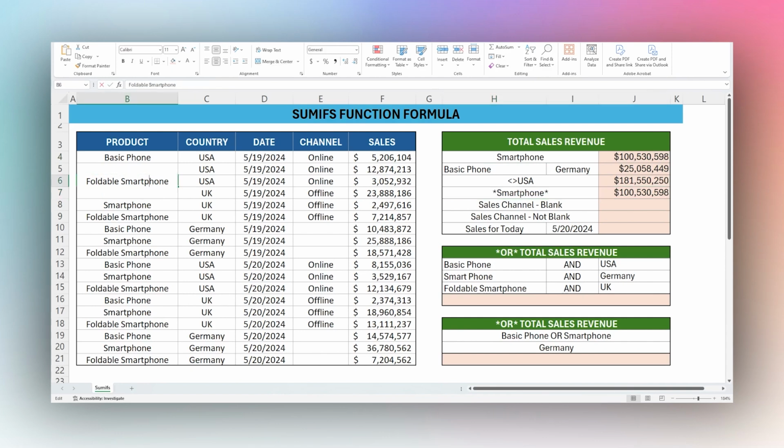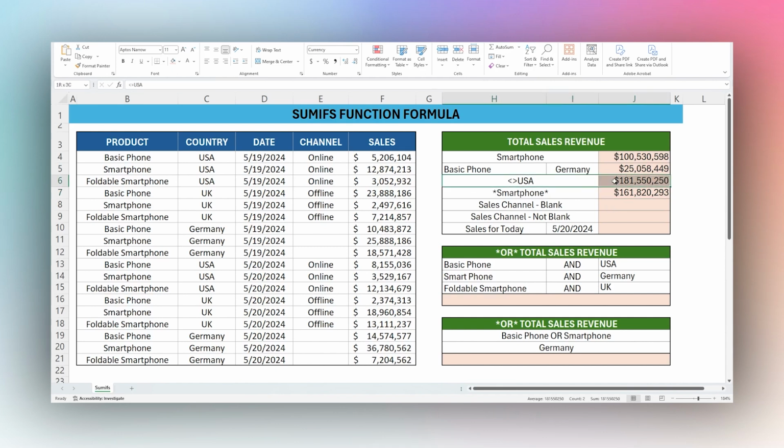And so because the extra text is at the beginning, we need to flip this around and do this at the beginning of our smartphone. And now we have that total. And so if you want to match on either end, you can wrap it in asterisks like that. And you can also do the same thing in a cell, and we can match it just like that. That's how you would do a wildcard match.